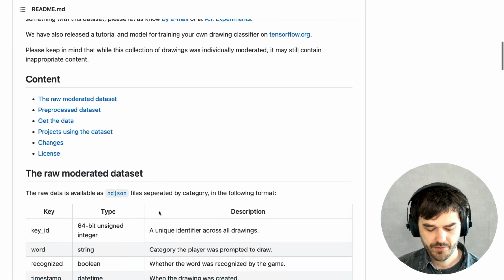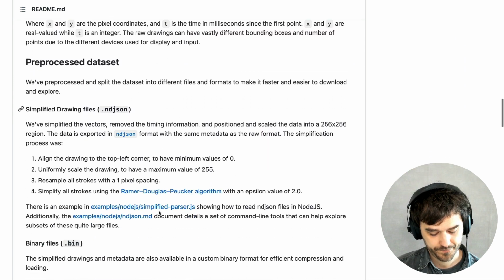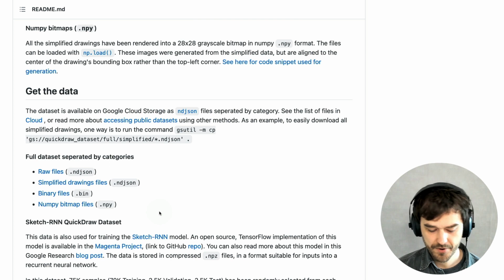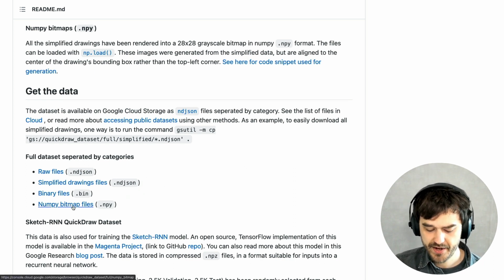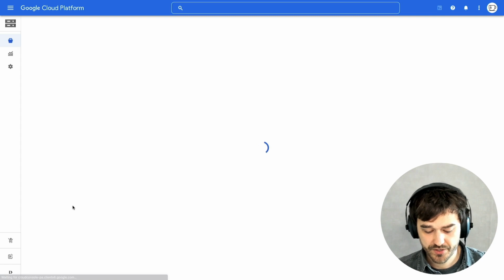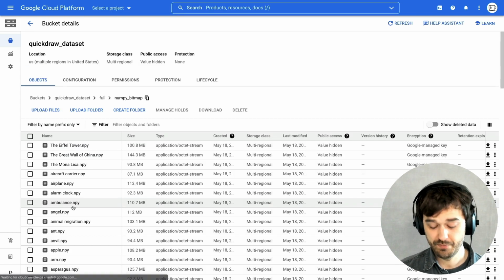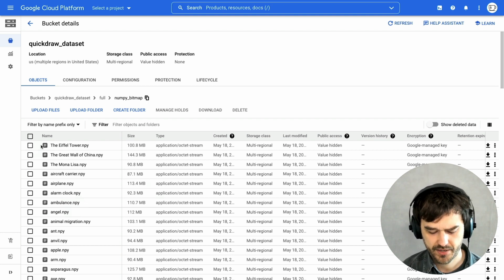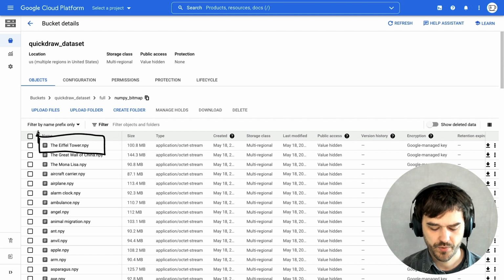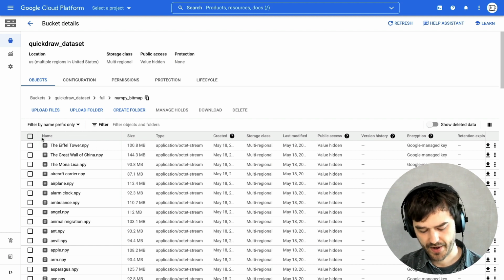But if you scroll down a little bit more to the bottom, you will also find download links. There we go. So there's this Get the Data section over here. I will be using Jupyter notebooks, so I think the NumPy format should be just fine. And when you hit this link, you are going to go to a Google Cloud storage bucket, where for every single label that they have to draw, they have a big NumPy file with lots of examples that are drawn. And in my case, I'm just going to pick the first example that's listed here. So we are going to try to find bad examples of drawn Eiffel Towers. That's what we're going to try to do over here.